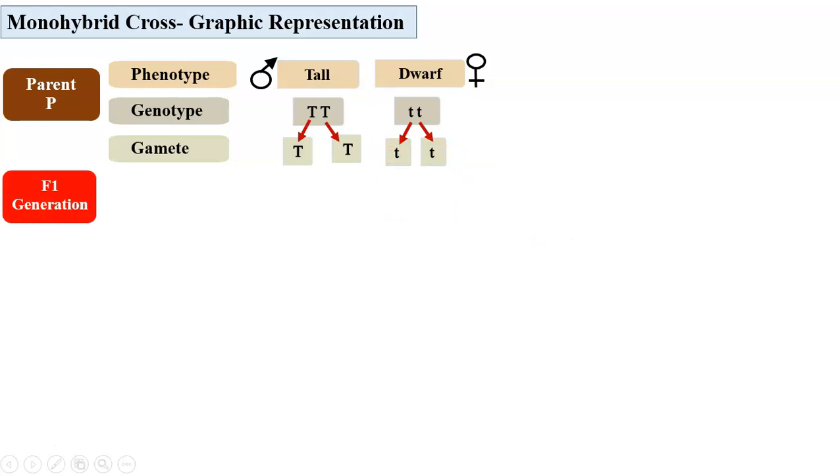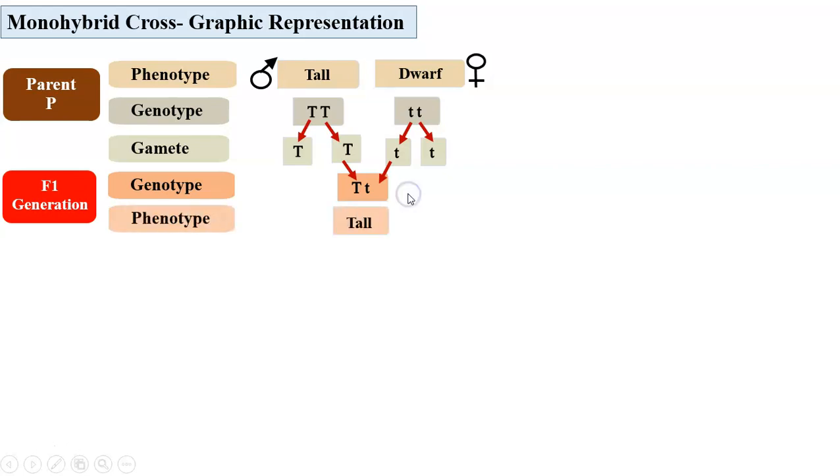F1 generation is obtained by fusion of the gametes, and we get capital T and small t. So resultant progeny is a hybrid. It is heterozygous, but in heterozygous condition, only dominant gene will find its expression. So this offspring will be tall offspring. So genotype capital T, small t, and phenotype tallness.